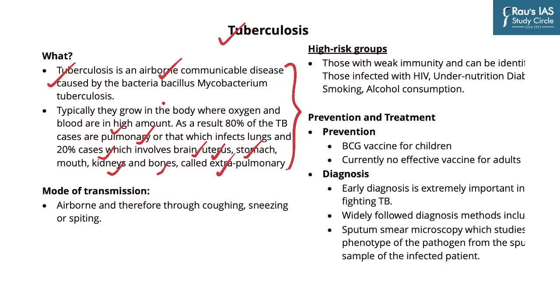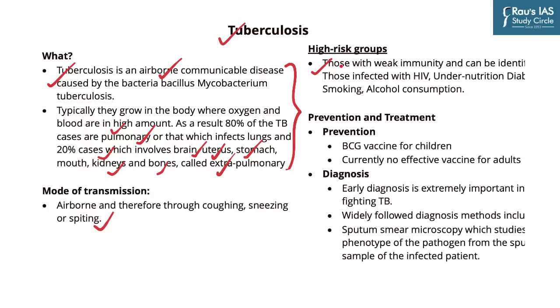But these cases are very low, and so that is why we consider TB as something to do with lungs always. The mode of transmission is of course airborne, mainly through coughing, sneezing and spitting. And not all people are equally vulnerable to this disease.